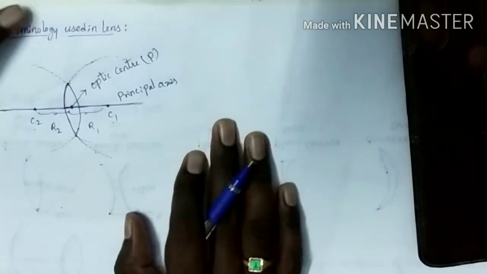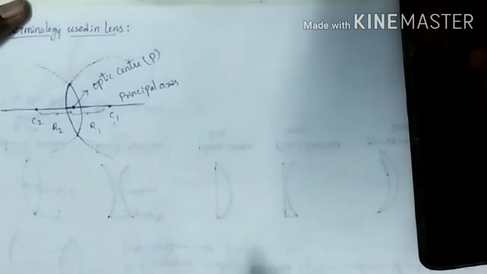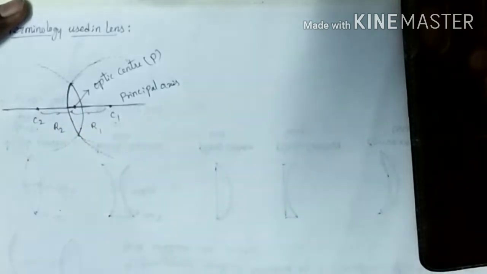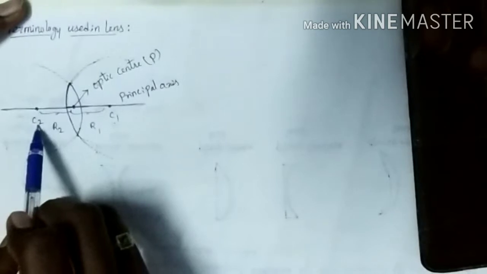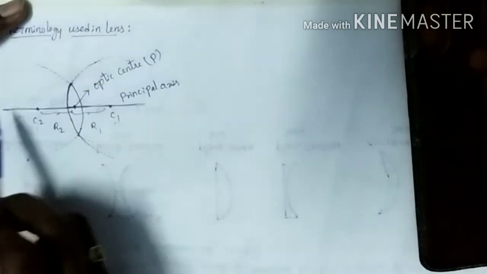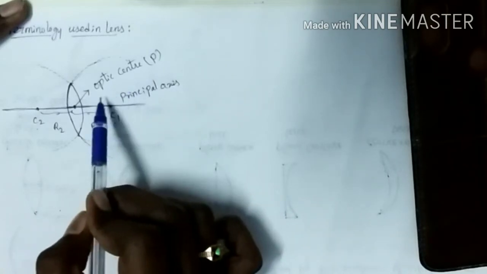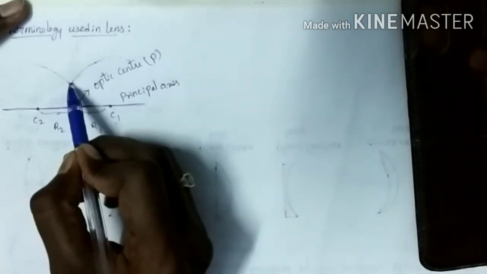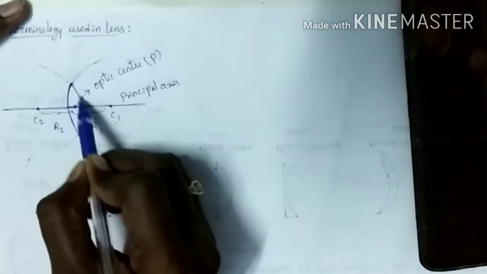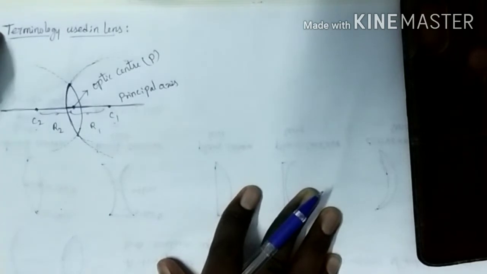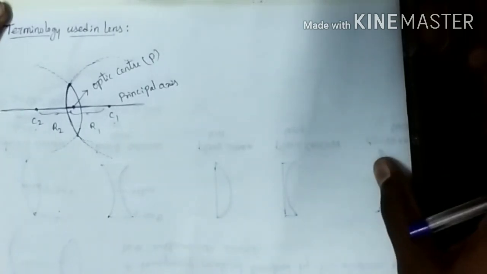So this is the terminology we have to learn here. What is center of curvature? The center of the sphere of which the curved surface is a part, that we call the center of curvature. In lenses we have two centers of curvature, the line joining them is called the principal axis, and the midpoint of the lens is called the optic center.